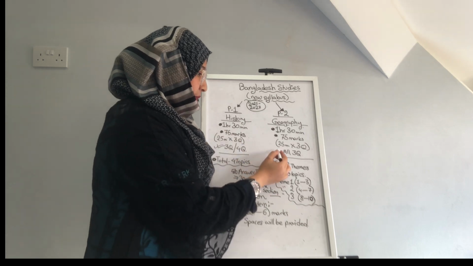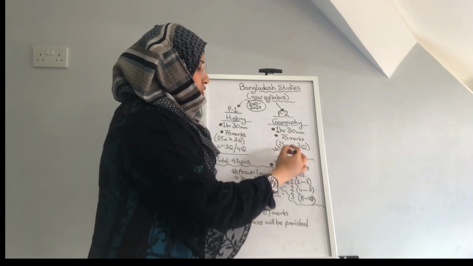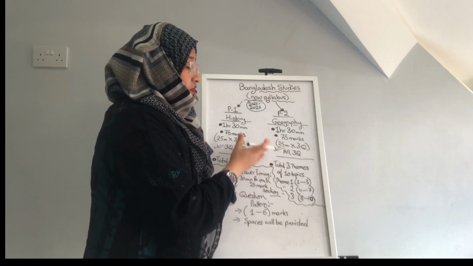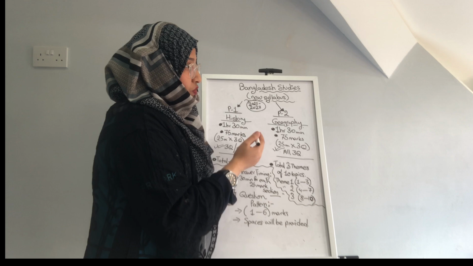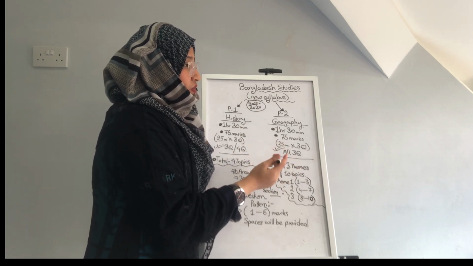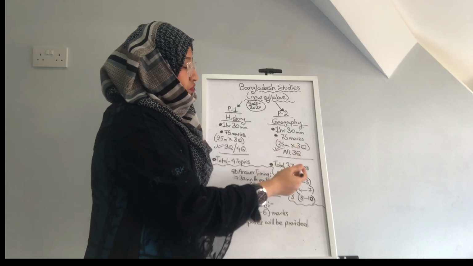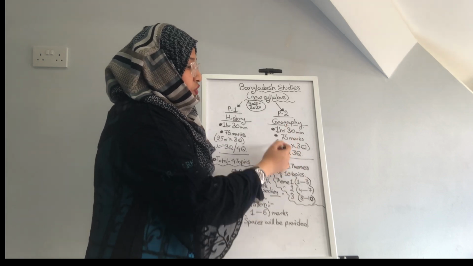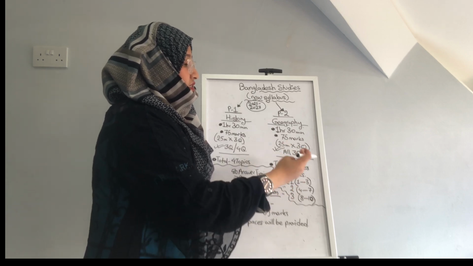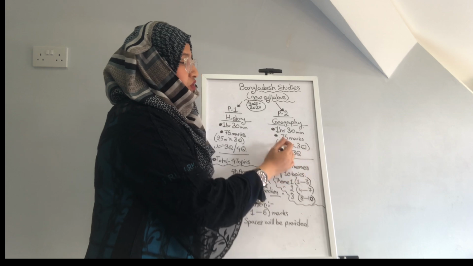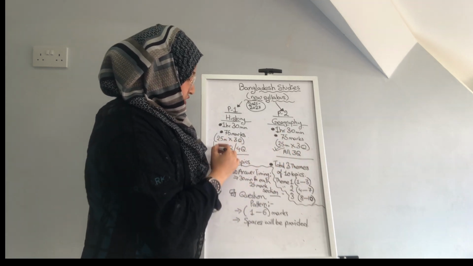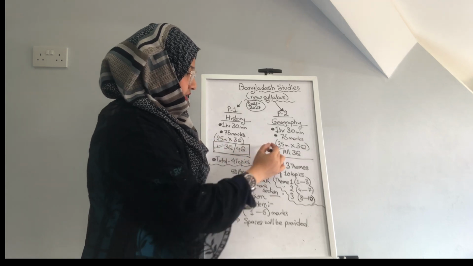But in the case of geography, we have seen that the questions were mixed up. In the previous syllabus we had a total of 10 topics, topic 1 till topic 10, and the questions were kind of mixed up. We were given 5 different questions, and out of 5 questions we had to answer any 3. But over here you will be given only 3 questions, 25 marks each, and you have to answer all 3 questions, and you have no options in the geography paper, which is paper 2. So this is a major change that we have in the new syllabus.